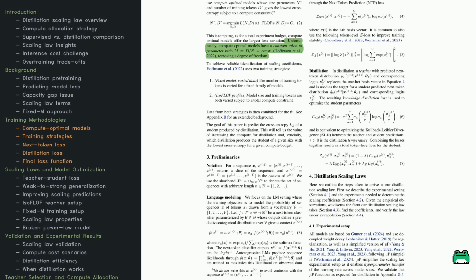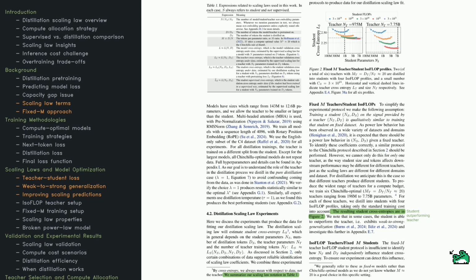Finally, these different parts, next token prediction loss, distillation loss, maybe some stability loss, are combined into a single training objective. That's the core formula the paper then uses to propose its scaling law, which helps us figure out the best compute allocation for distillation. At this point, we know scaling laws are central to understanding modern ML. Now let's see how they apply to distillation.